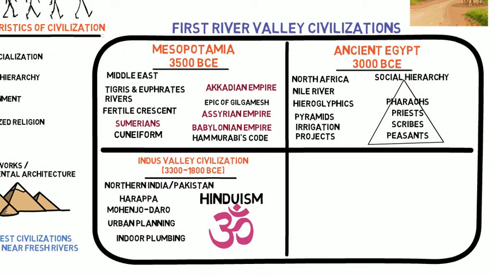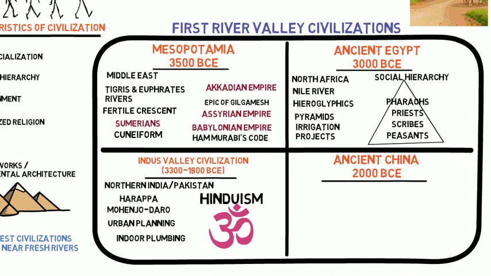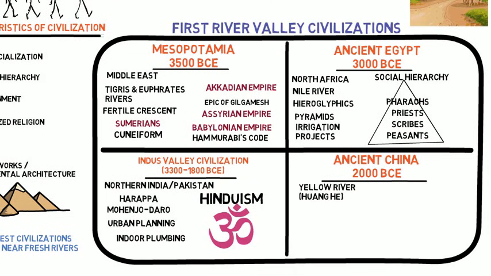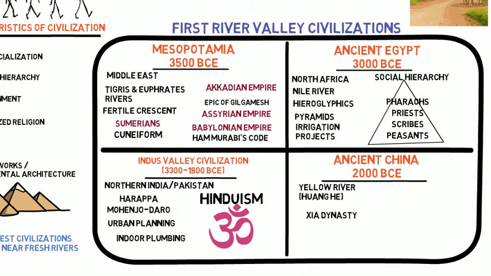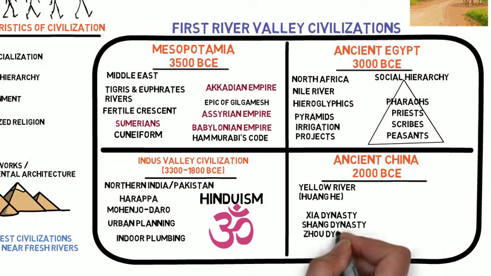The last of the first wave river valley civilizations we will discuss is ancient China. Civilizations began to emerge along the Yellow or Huanghe River and the Yangtze rivers around 2000 BCE. Three kingdoms, the Jia, Shang, and Zhou, established ruling dynasties. These civilizations established long-standing traditions in Chinese society.